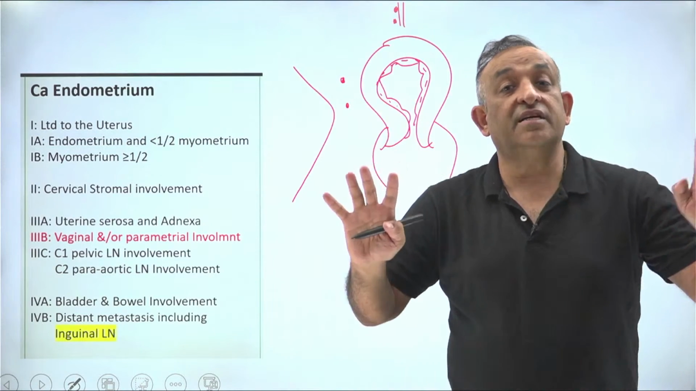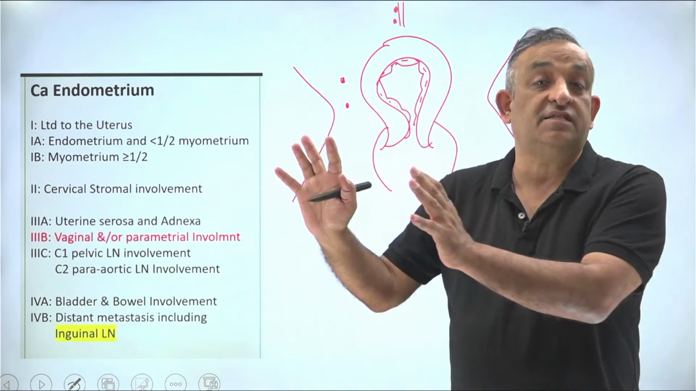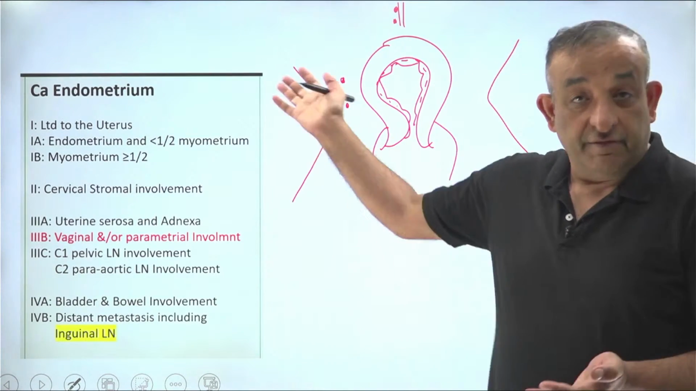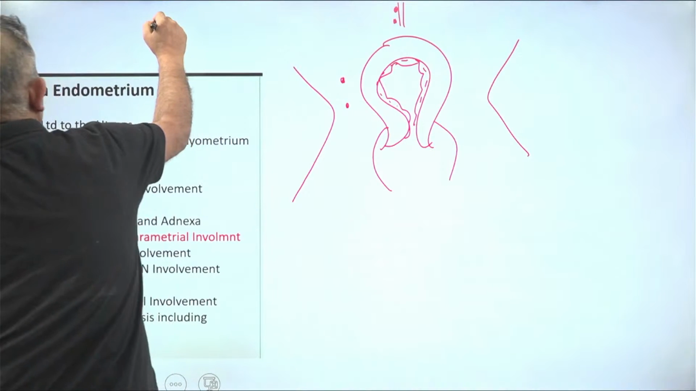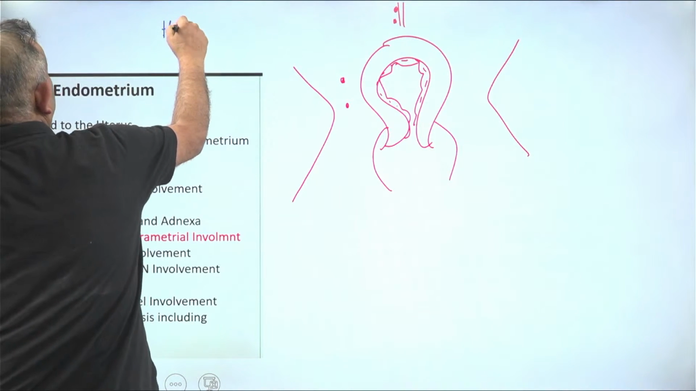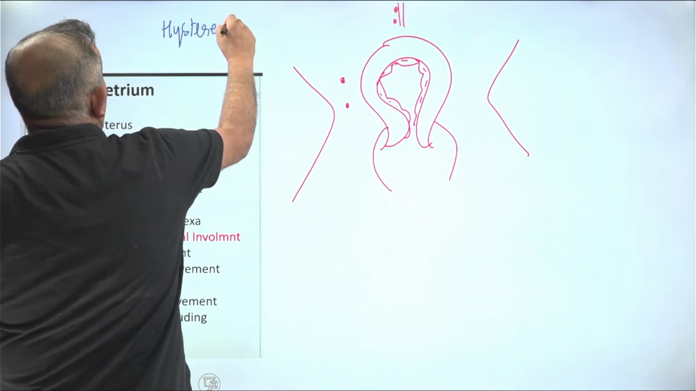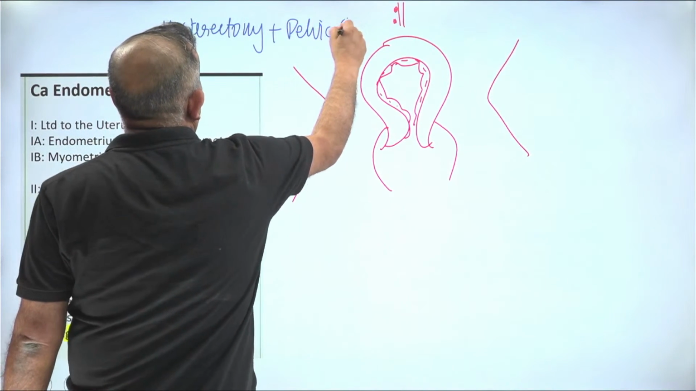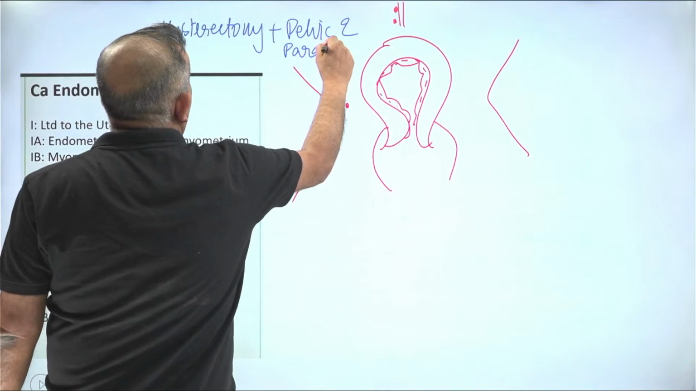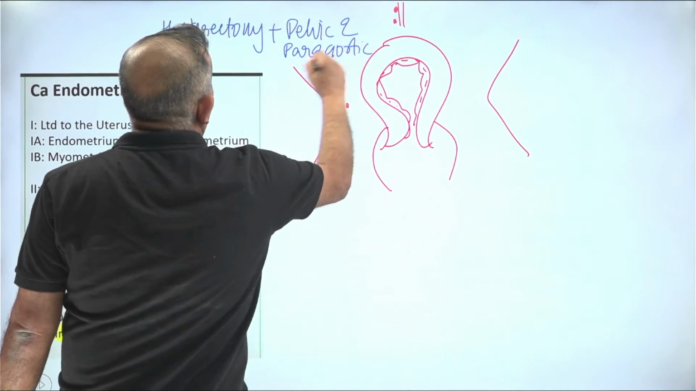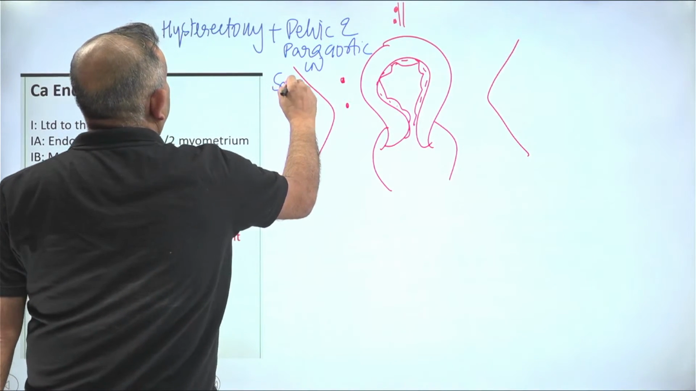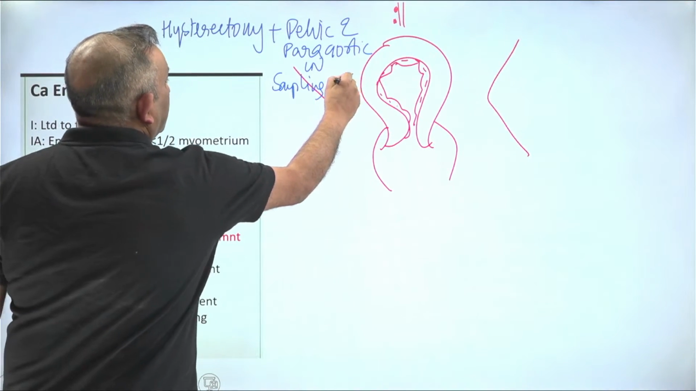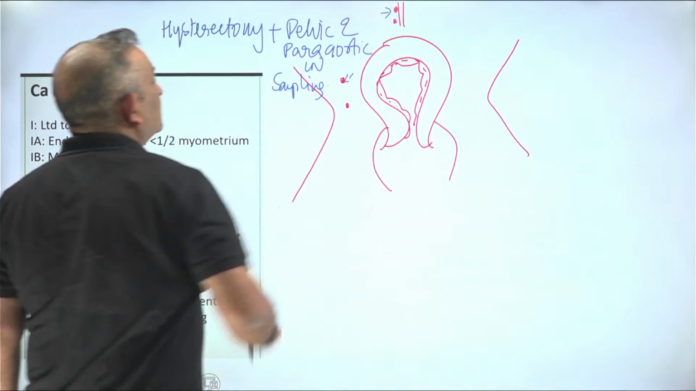All cancers in gynae are staged surgically except CA cervix, which is staged clinically. So if it is a case of CA endometrium, I'm going to do a surgery, which is hysterectomy plus pelvic and para-aortic lymph node sampling. So I take out this uterus, take a sample of this lymph node, take a sample of this lymph node.